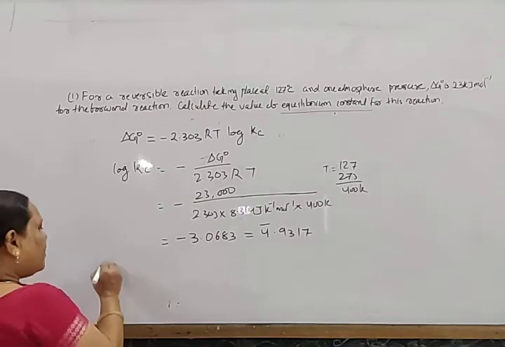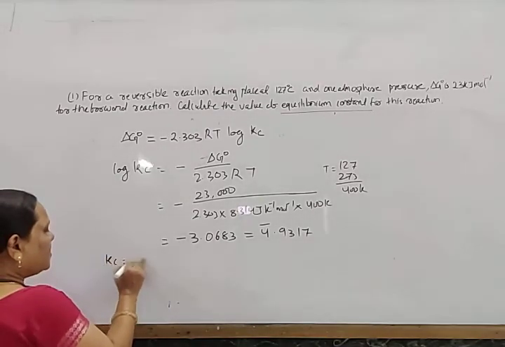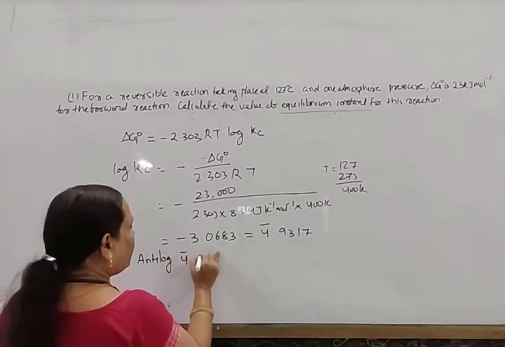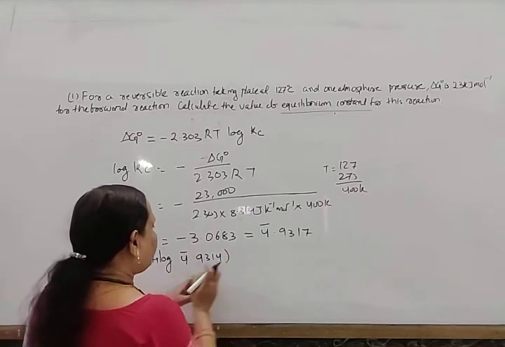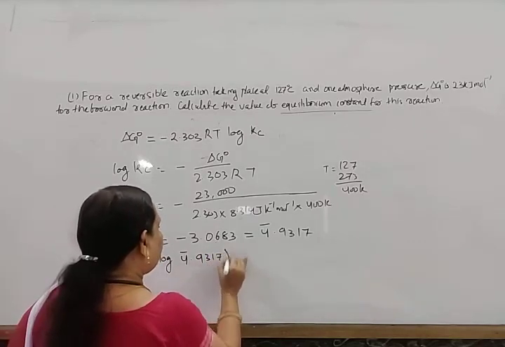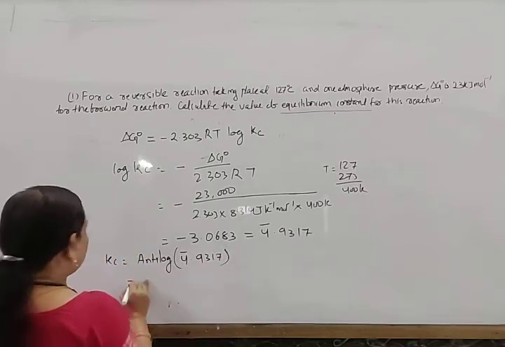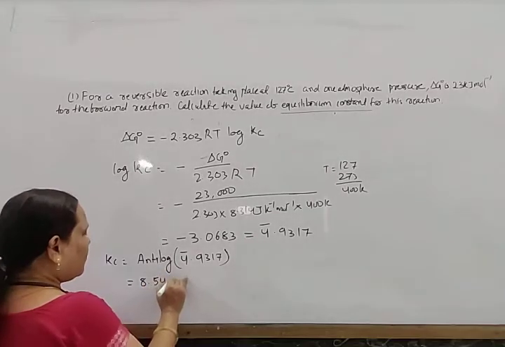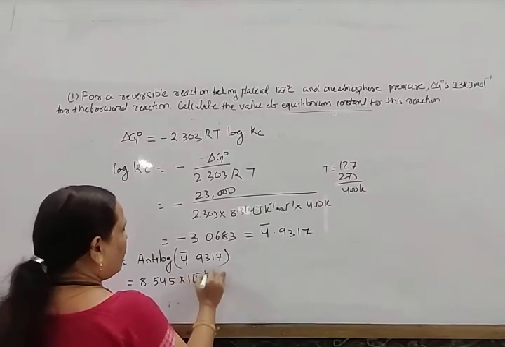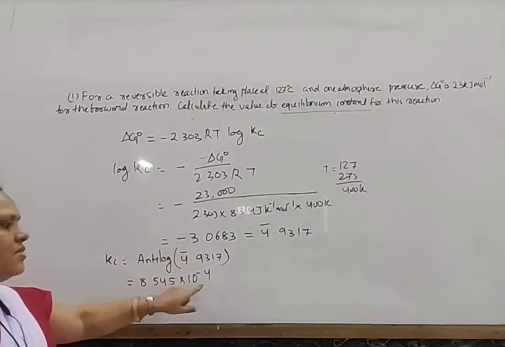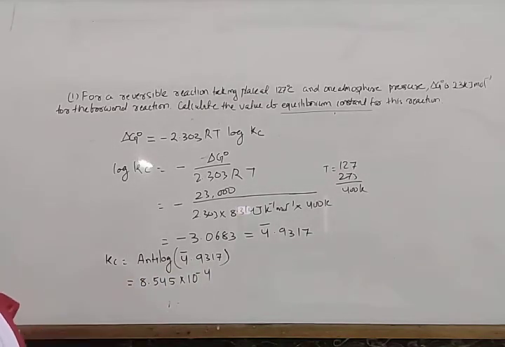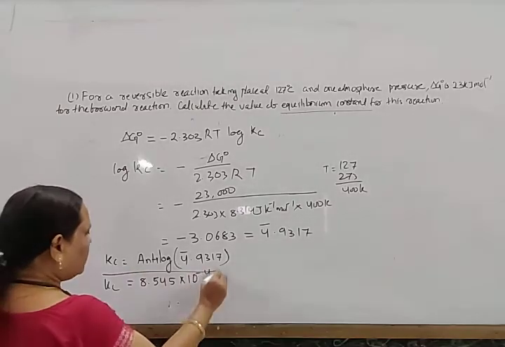Now Kc is equal to the anti-log of 4 bar 9317, and that is equal to 8.545 into 10 to the power minus 4. So the Kc value is this much.